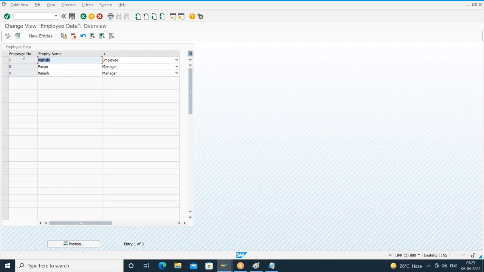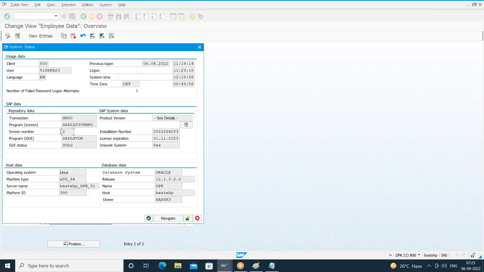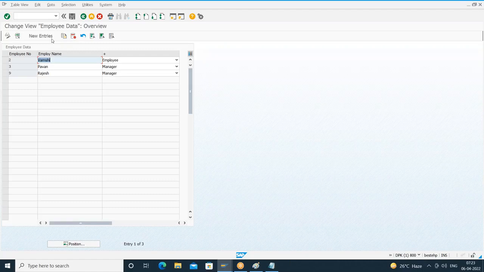So what is the label I'm getting here? Employee number. Here, I think this is the long label. Okay, done. I'll click on new entries. I'll get another screen. This screen is the overview screen. How do you check the screen number? System status. What is the screen number? It is showing 2, I think, which is nothing but the overview screen. Screen number is 2. Okay. I'll click on new entries.